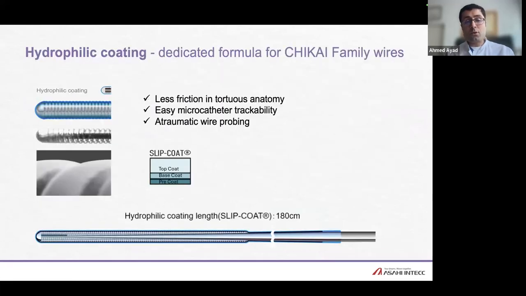And the hydrophilic coating of this wire is very, very important, because we work with all the different microwires, and when we start with the smaller microwires doing difficult navigations, it's usually once or twice that you lose all your hydrophilic coating, and after that you realize you are not able to push your microcatheters, or the worst variant, you can't retrieve your wire from the microcatheter, which is not a funny thing to have after doing a very difficult navigation. It's sometimes only because of losing the hydrophilic coating. This is one of the advantages of this wire.